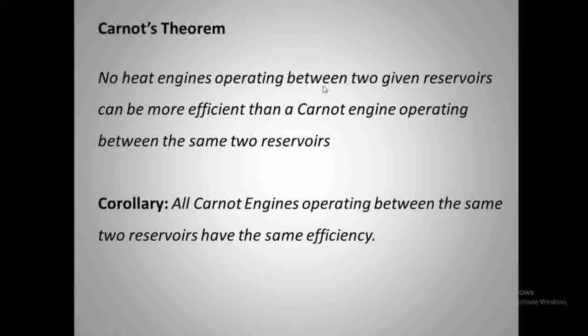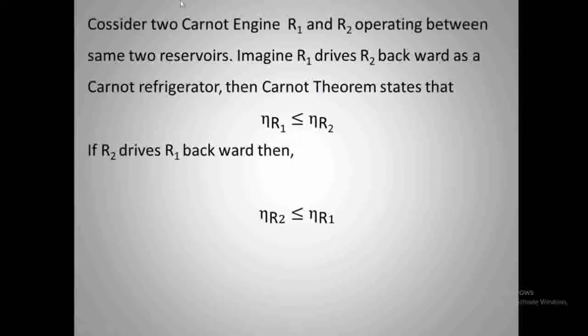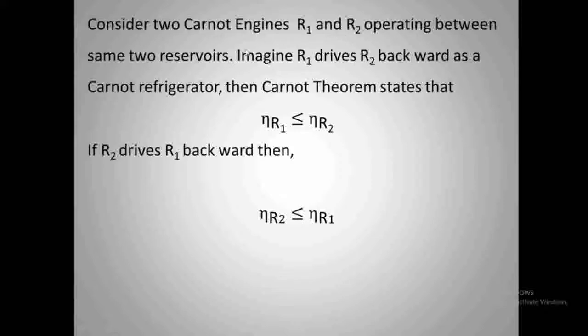We can prove this in one or two steps. Consider two Carnot engines R1 and R2 operating between the same two reservoirs. Imagine R1 drives R2 backward as a Carnot refrigerator. So R1 works as a Carnot engine and R2 works as a refrigerator, using the work output of R1 to run backward as a Carnot refrigerator.